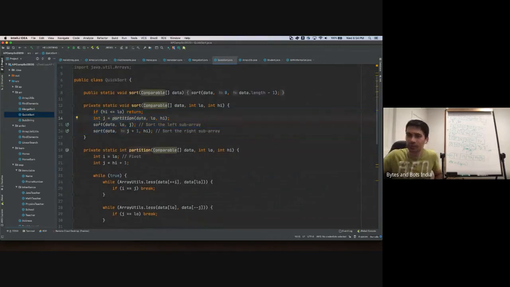We do a partition, and then the partition breaks the array into two halves, two parts, left and right, and then we call the method again and again for each side. And we see that quicksort, which is a little more complex algorithm to implement, can in fact be implemented in 4 lines because recursion is used.